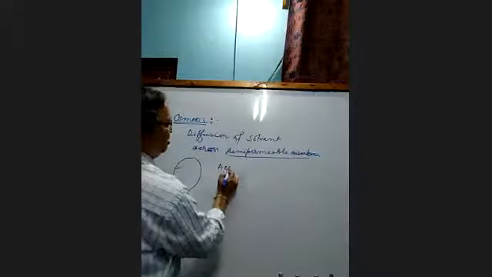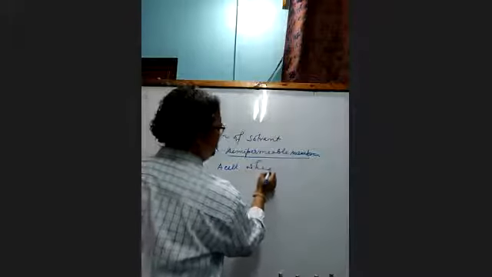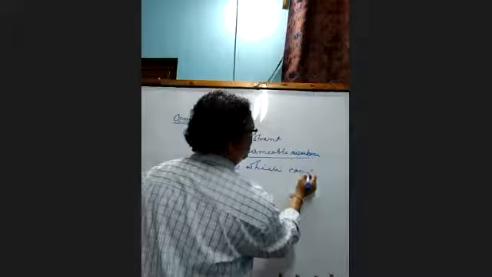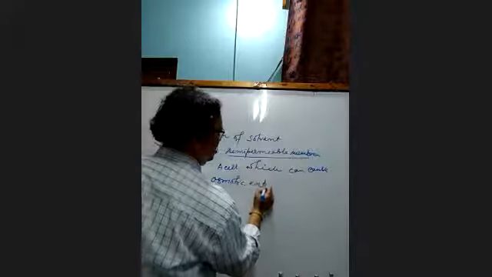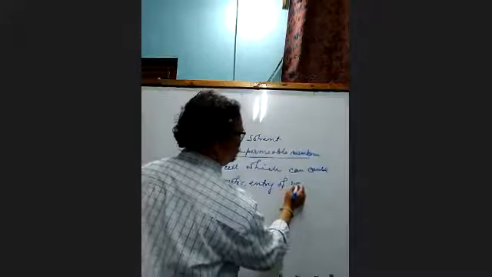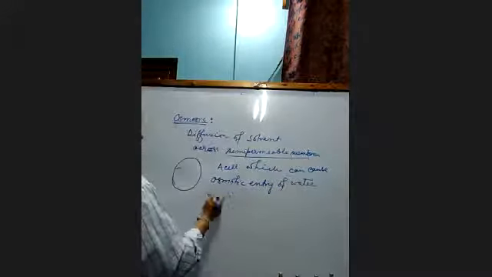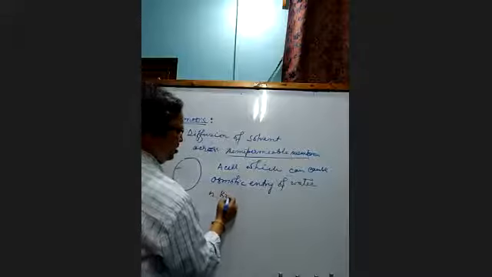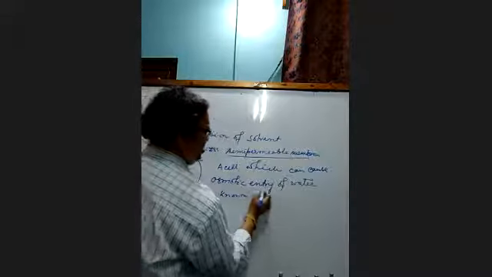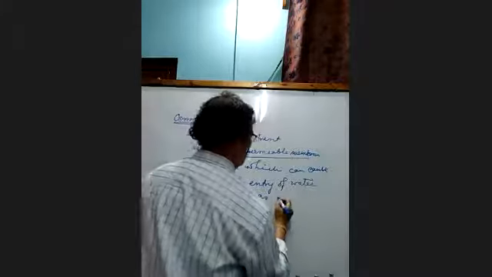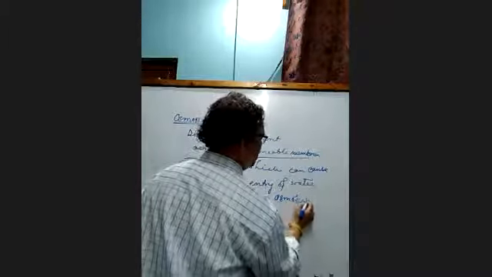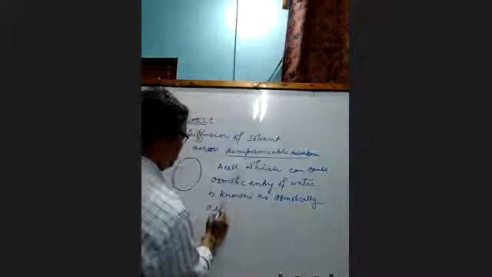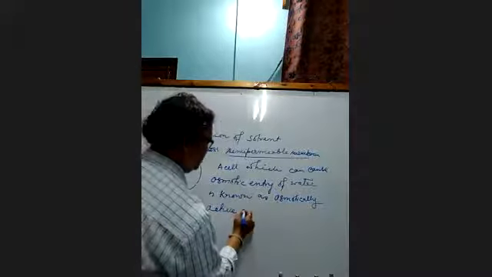A cell which can cause osmotic entry of water is known as an osmotically active cell.